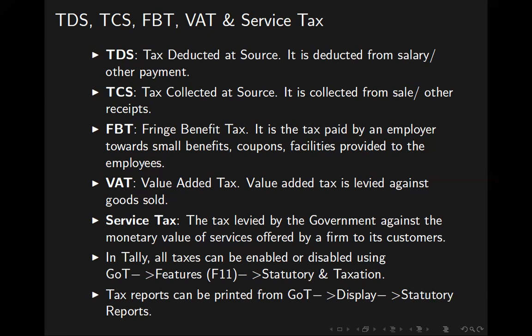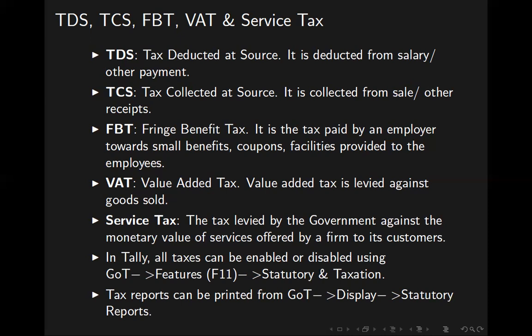Then TCS, tax collected at source. It is collected from sales or other receipts. That is, a person is buying from you. You collect the tax from the person who buys, that is, who gives you money. It is called tax collected at source. Some person pays you money, you include the taxes to be paid by the person and get it collected from the person. When money goes from your hands, you make TDS, tax deduction at source. When somebody pays you money, you add the tax amount and we call it TCS, tax collected at source.